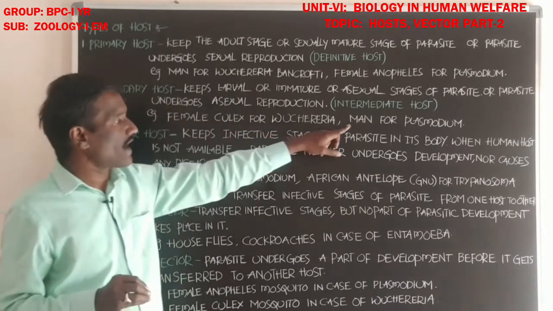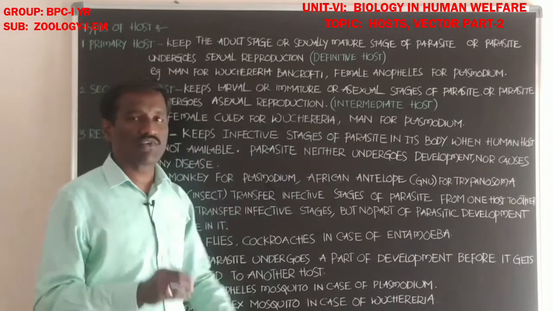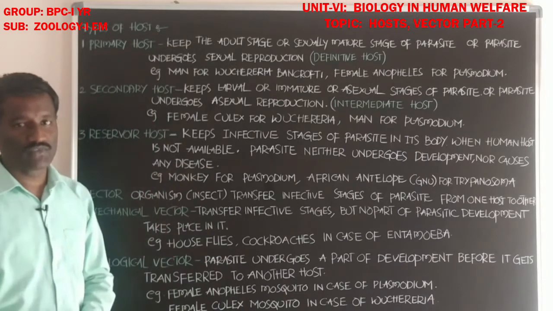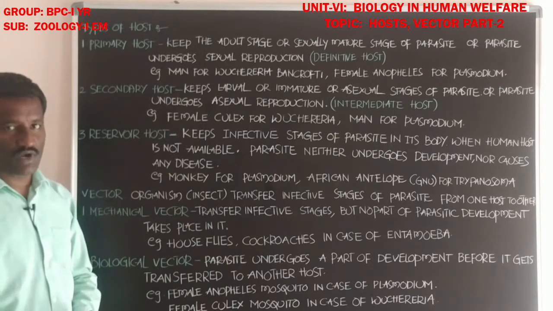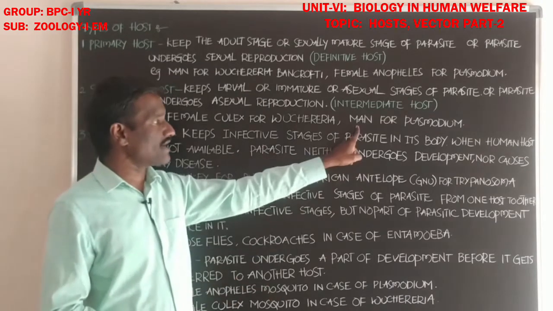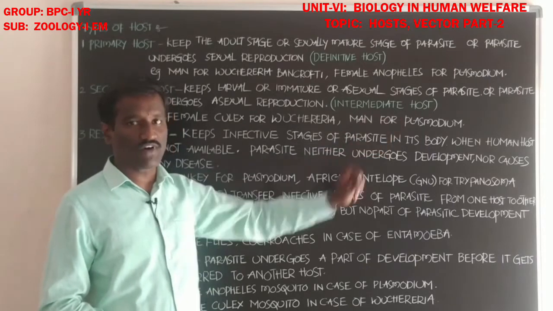Next, another example, man for Plasmodium. Plasmodium vivax enters man and completes its asexual life history, asexual reproduction. So man is the secondary or intermediate host for Plasmodium vivax.